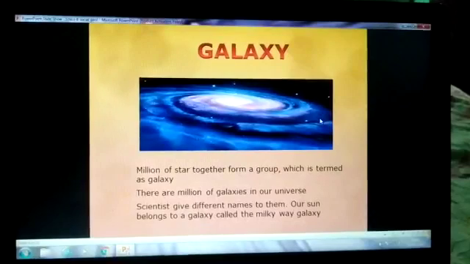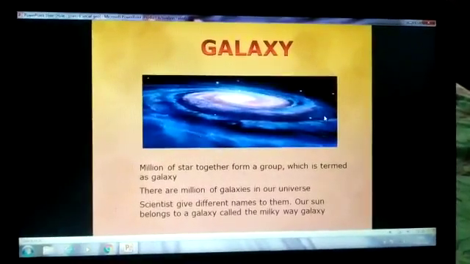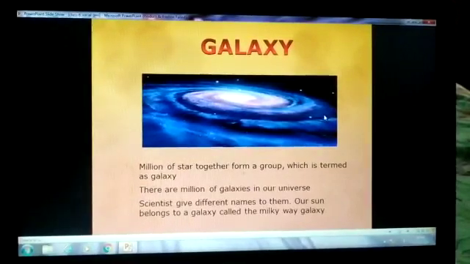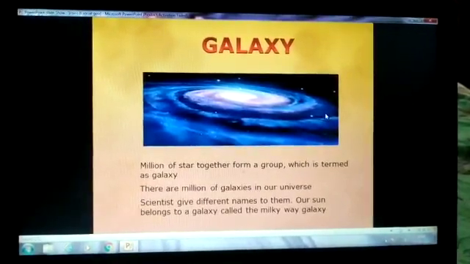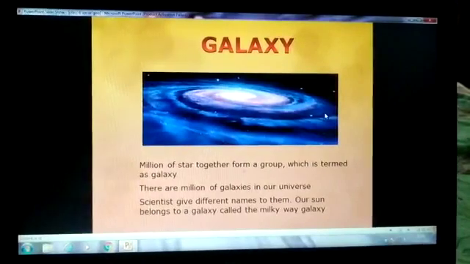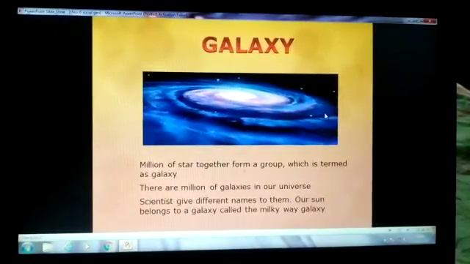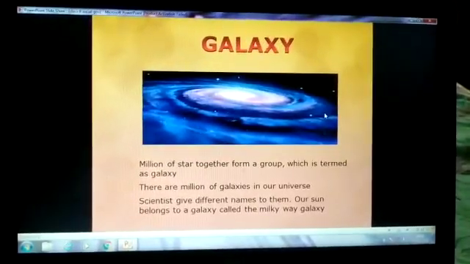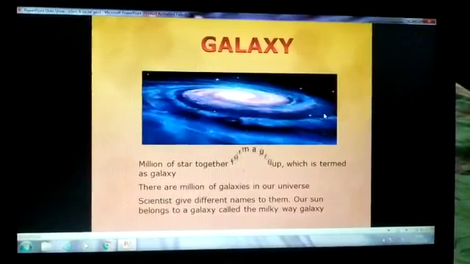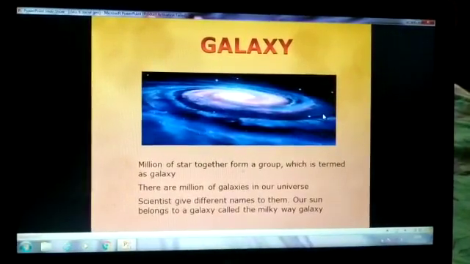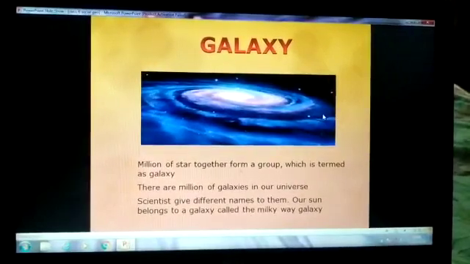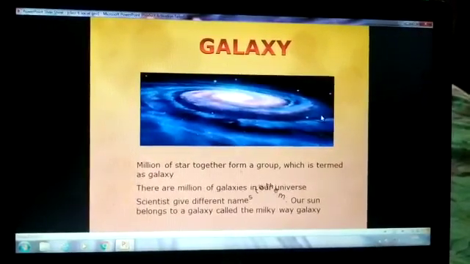Now what is galaxy? Galaxy is also a celestial body. Millions of stars together form a group which is termed as galaxy. There are millions of galaxies in our universe. Scientists give different names to them. Our sun belongs to a galaxy called the Milky Way galaxy, in which our solar system is there.